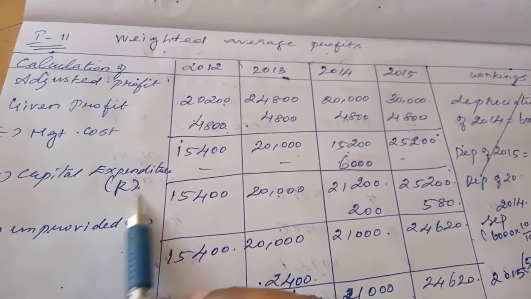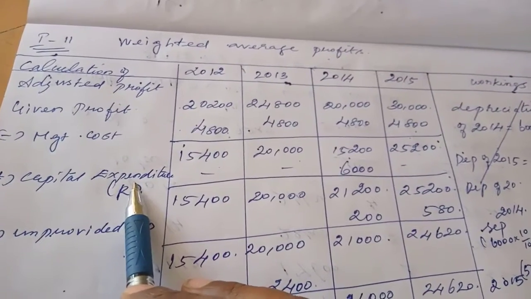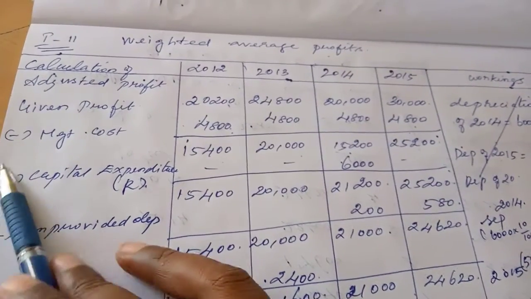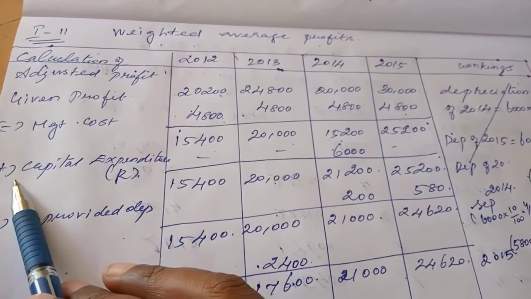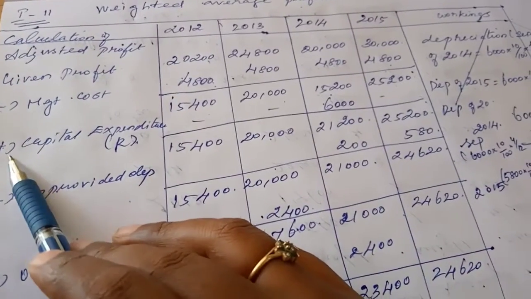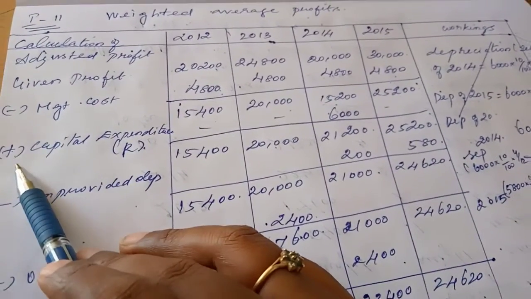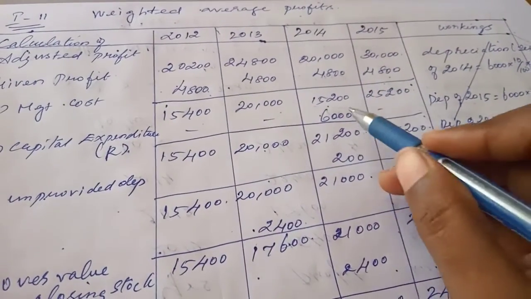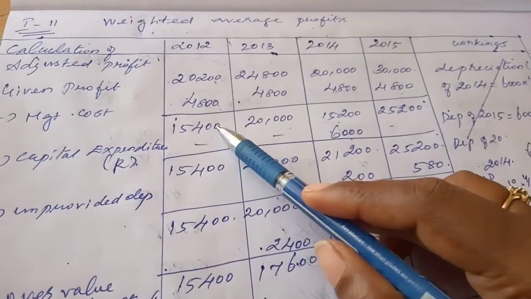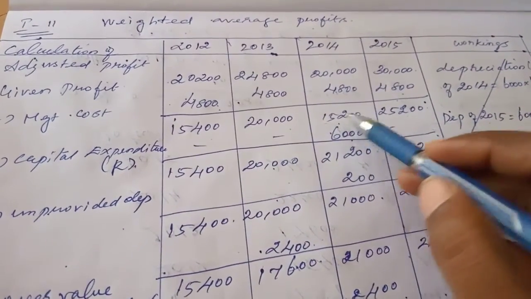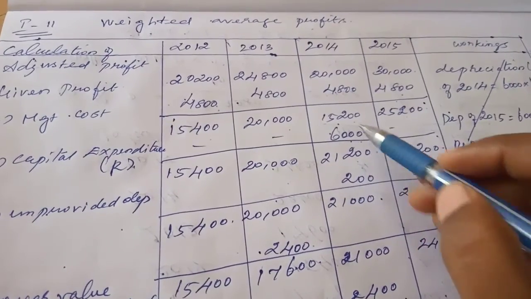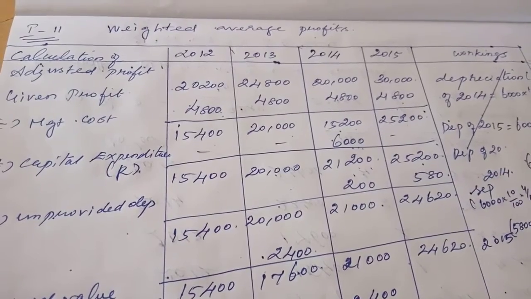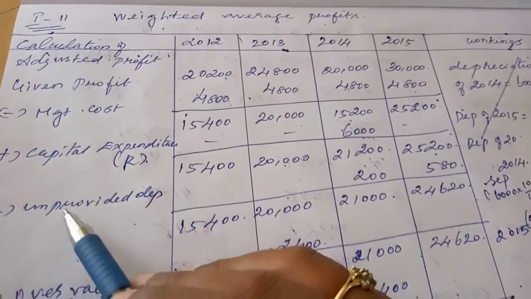Next, the capital expenditure. They spent capital expenditure, that means you purchased something, so you have to add it, because your asset value increases. When you spend capital expenditure, your asset value will increase, so add capital expenditure 6,000 in 2014. So now 15,400, 20,000, 15,200 plus 6,000, 21,200, and 25,200 directly bring down.